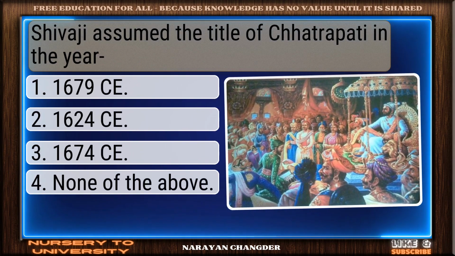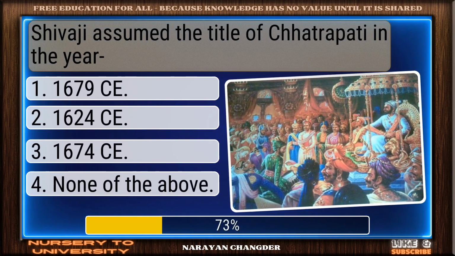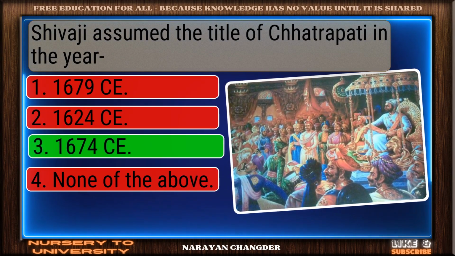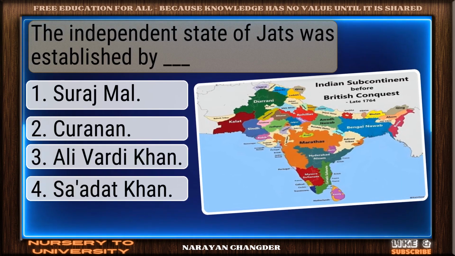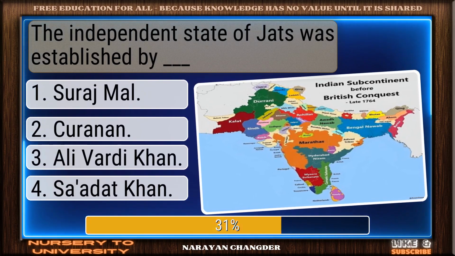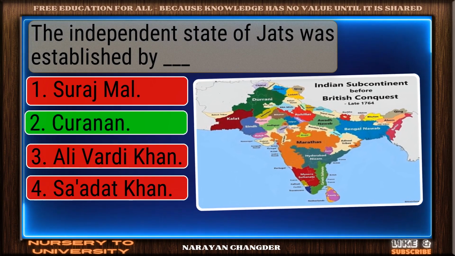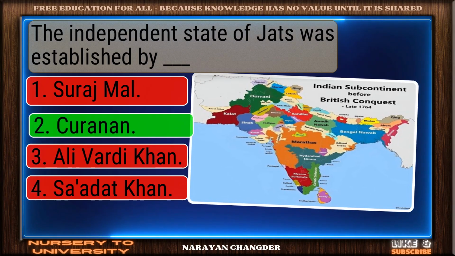Shivaji assumed the title of Chhatrapati in the year. Nicely done. 1674 is a solid answer. The independent state of Jats was established by Dash. Solid response. Churaman is a valid choice.